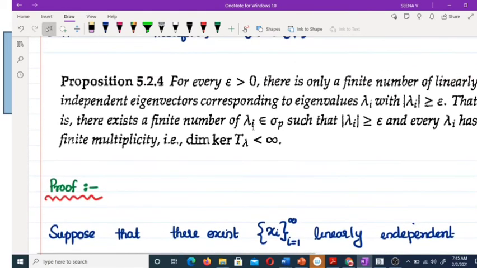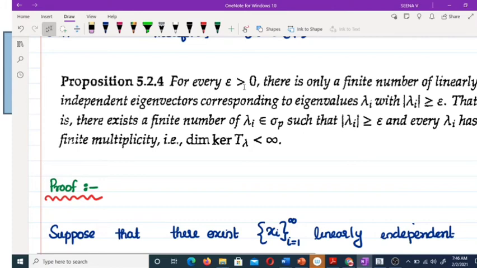For every epsilon greater than 0, there is only a finite number of linearly independent eigenvectors corresponding to the eigenvalue lambda I with mod lambda I greater than or equal to epsilon.